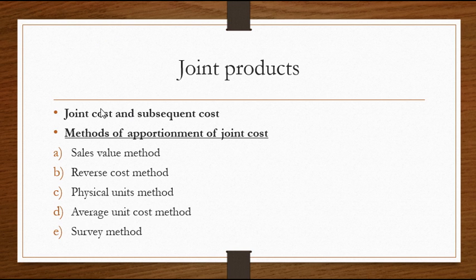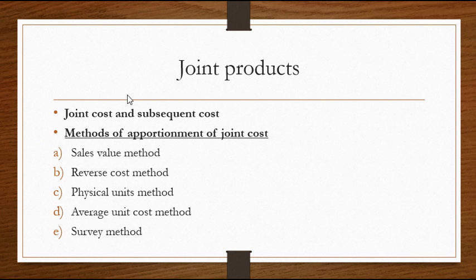For example, from the crude oil you get petrol, diesel, kerosene. The total cost of processing petrol, diesel and kerosene is called a joint cost. It's a common cost. But subsequent cost is the cost which is incurred after the separation or split off point. So it is an attributable cost, a separate cost for each product, incurred after the split off point.